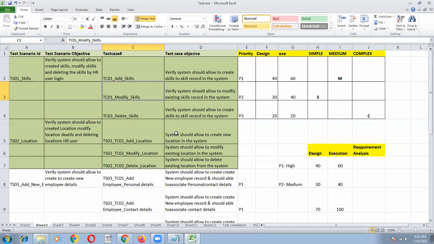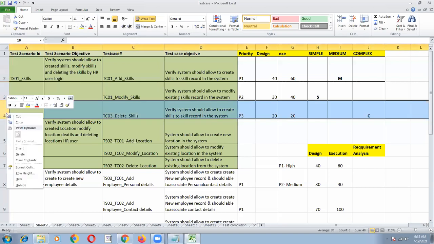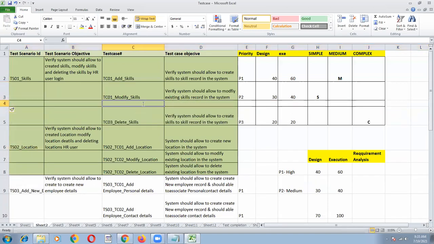Just add that negative scenario. Only an admin user should be able to modify these fields. That is what he is telling. So then I will write that scenario also. I will include modifying specific fields for admin user only, not for HR user.